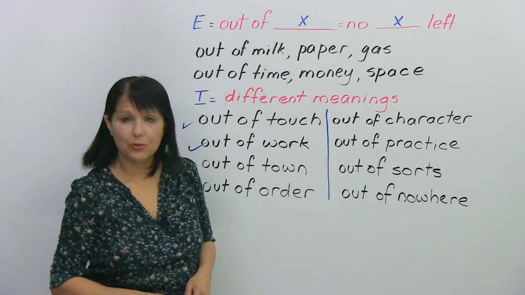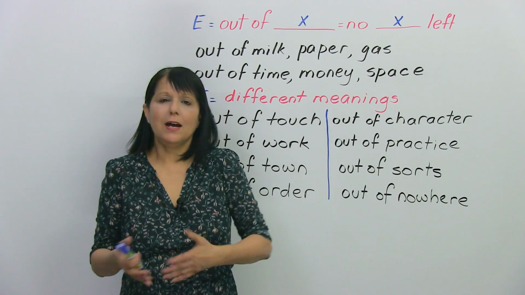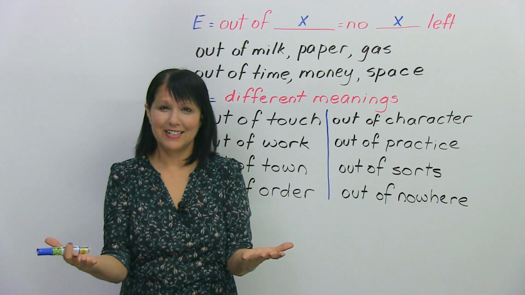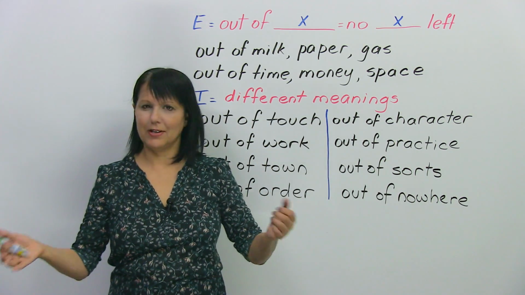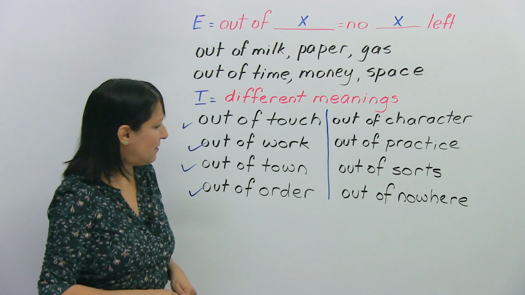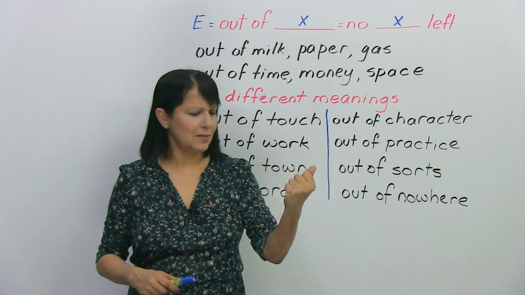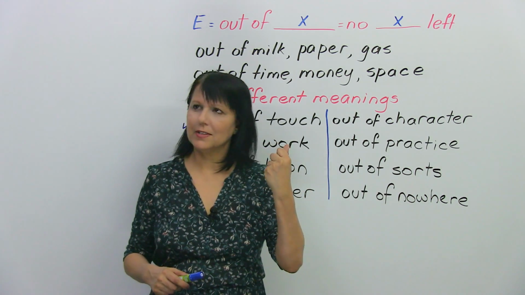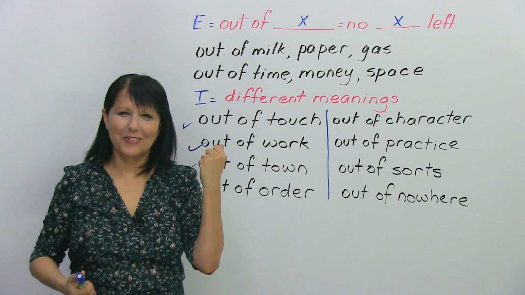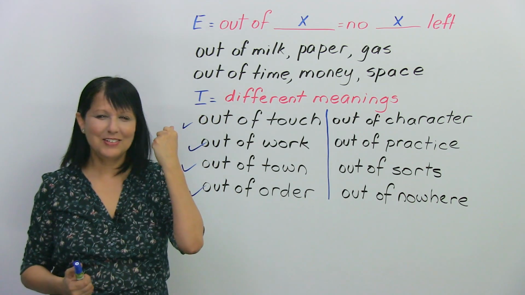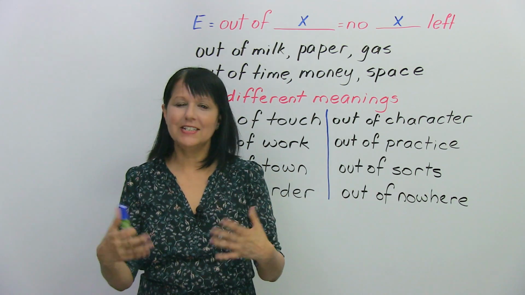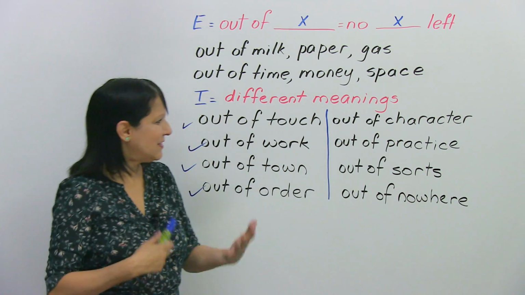And the last one is out of nowhere. So when something happens out of nowhere, it happens suddenly. It happens unexpectedly. You didn't think that this was going to happen. You had no idea. And you say, it happened out of nowhere, okay? For example, you pick up the phone, somebody's calling. And it's like, who's that? Wait a minute. And oh my gosh, it's your friend from high school about 20 years ago. And you're like, wow, out of nowhere. How did you find my number? How did you get in touch with me? So it's something unexpected and sudden. All right. So let's review a little bit.